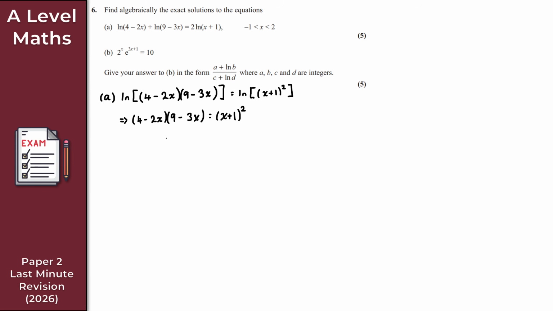So 4 times 9, that is 36. But what I'll do is I'll actually give it in order. So minus 2x times minus 3x is 6x squared. We get 6x squared there. I've got 4 times minus 3x, that's minus 12x, and then minus 2x times 9, that's minus 18x there, like so. And as we said then, 4 times 9 is 36. And that is equal to x plus 1 squared.